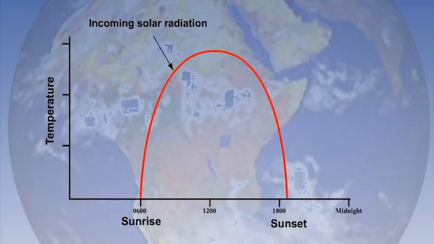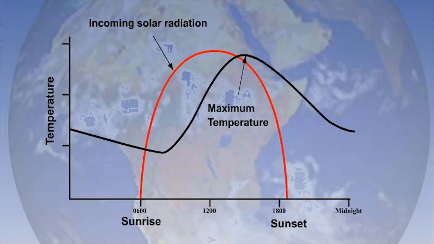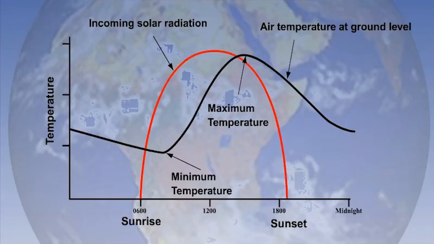The sun is at its highest at noon, with the maximum incoming solar radiation at that time. However, due to lag, or what's called thermal inertia, the surface of the Earth continues to receive more incoming solar radiation than it gives out. Therefore, the actual maximum air temperature usually occurs some 2 to 3 hours after maximum solar elevation. This effect is greatest over land on a hot summer's day with light winds. Similarly, the minimum temperature time is around an hour to an hour and a half after dawn.